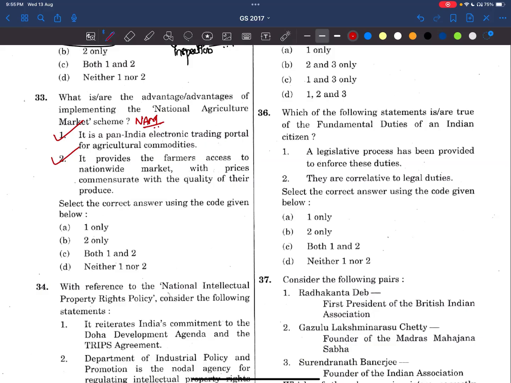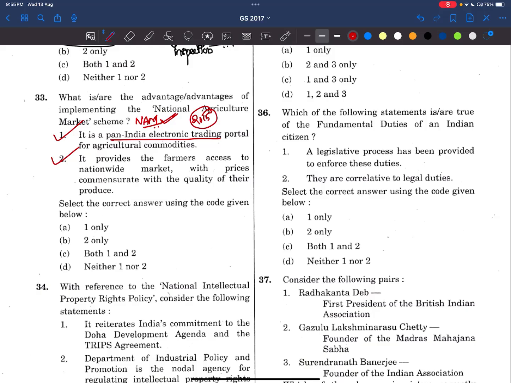See here, it is a network of existing APMCs. We are giving them connection to the electronic trading portal. This was made in the year 2015, and it also promotes the scientific storage and movement of agriculture goods.